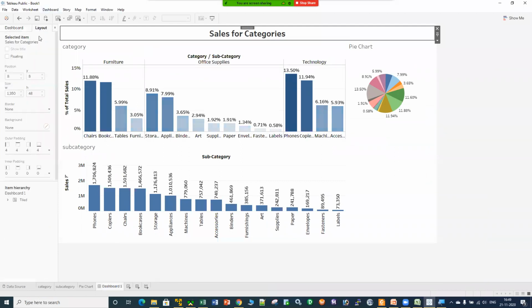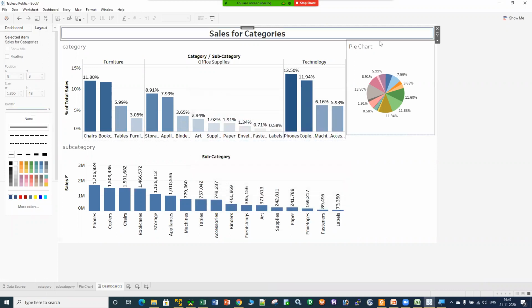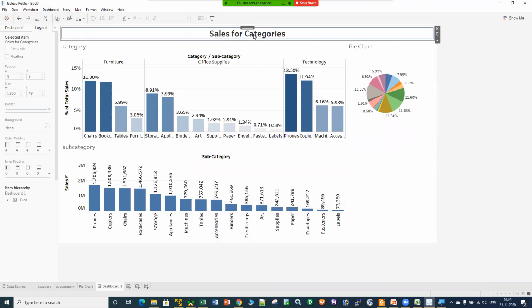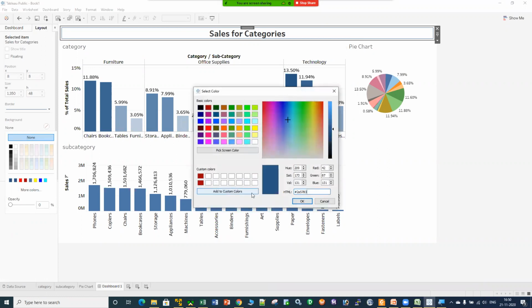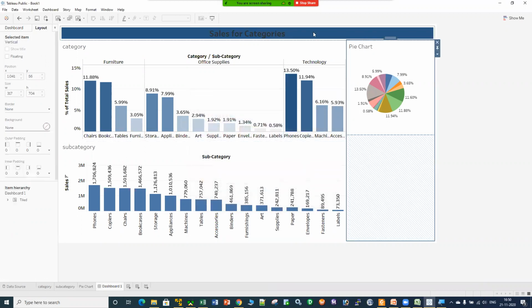Here, come into the layout section. Here you have an option called background. Click on more color and give the particular HTML color. Okay, so I have that particular color with me in the background itself.